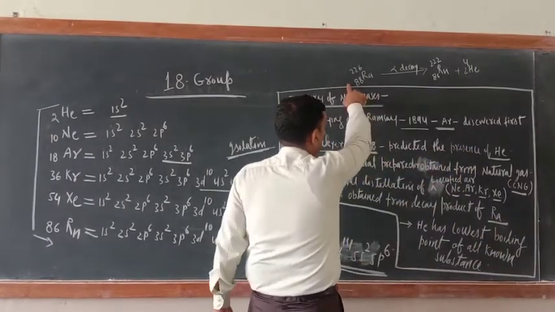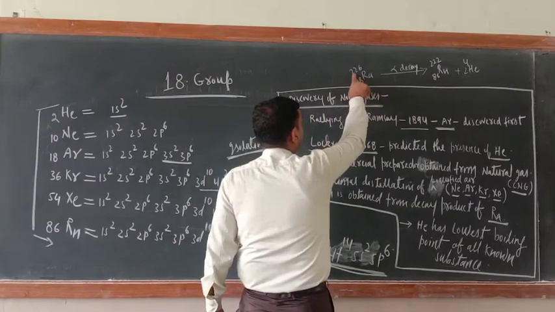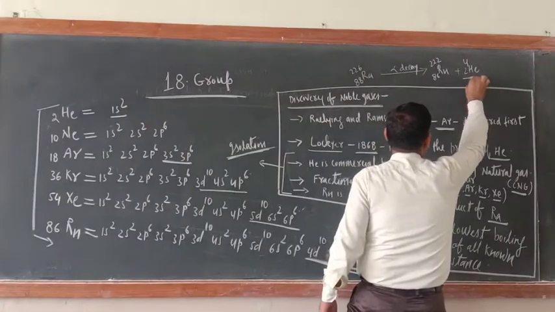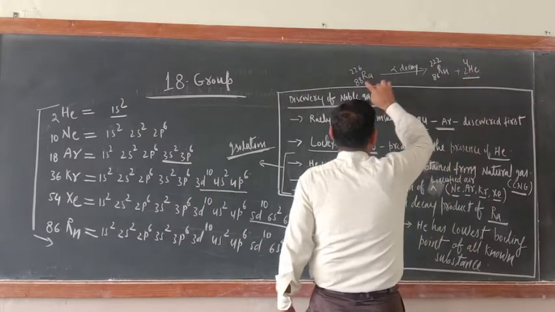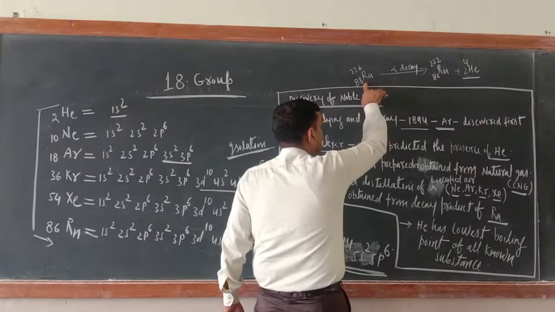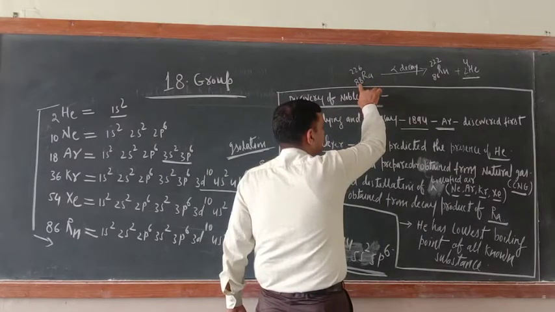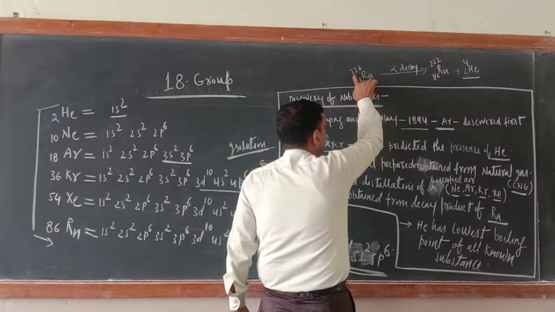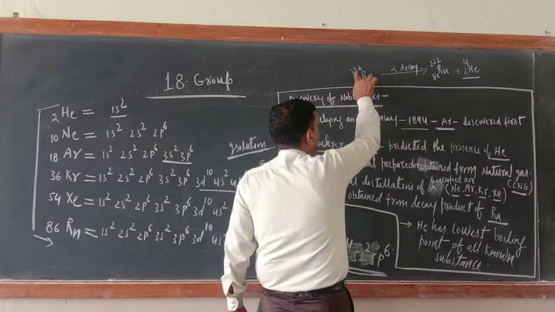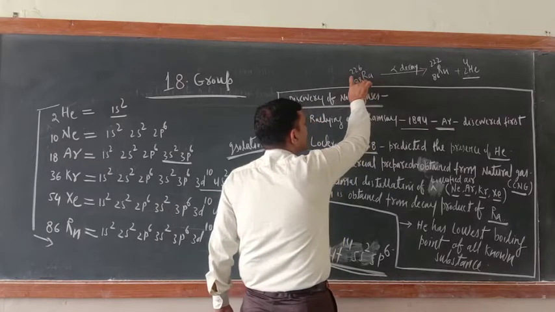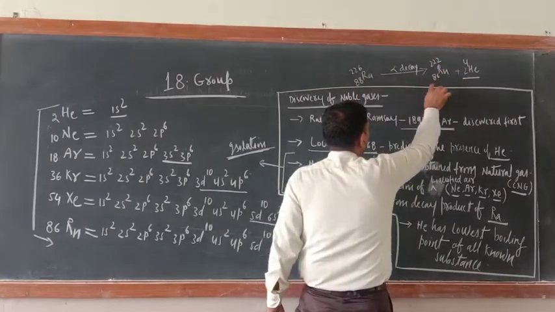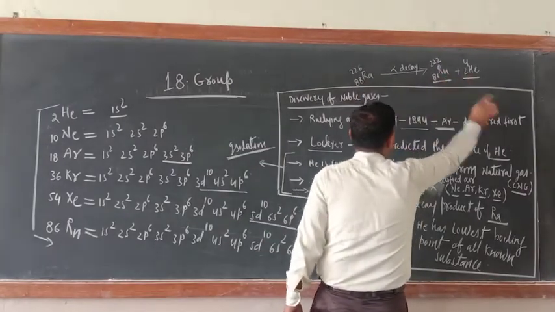Now I wrote here alpha decay, 88 radium 226. Alpha decay means one helium atom you have to remove. So when one helium atom is removed from radium, then 2 is subtracted from its atomic number and 4 from its mass number. So 4 you subtract from 226, it will be 222, and 2 from the atomic number, so 86. So now here you have got radon.